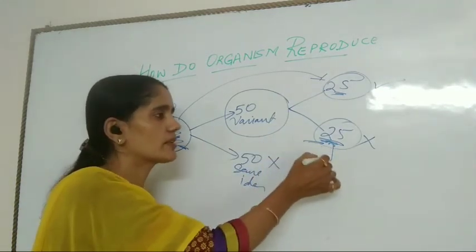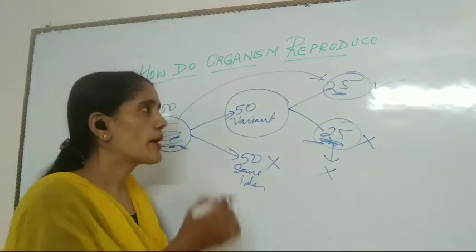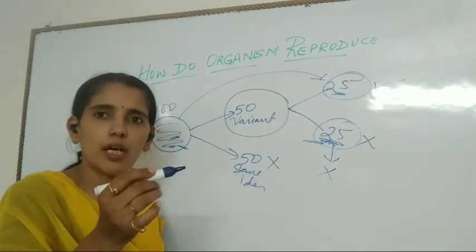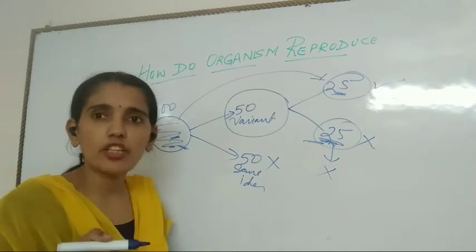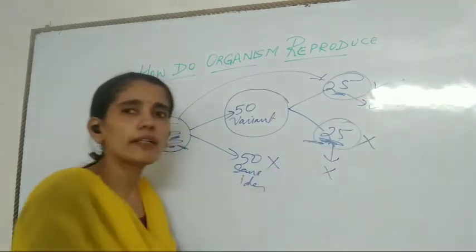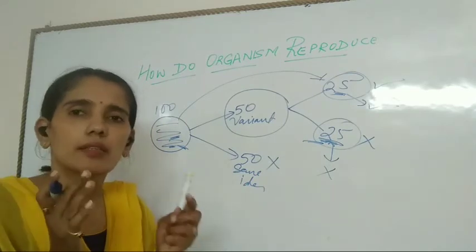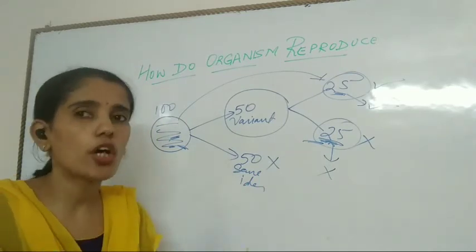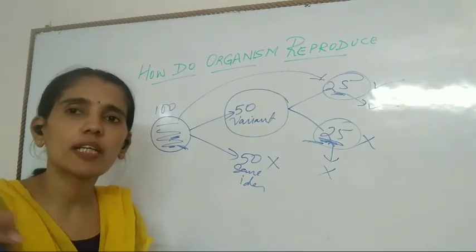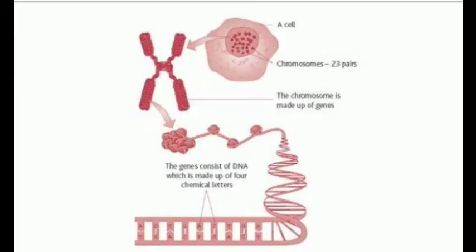Due to the sudden increase in temperature, these bacteria will not survive. But these other bacteria were compatible due to the variation which has taken place in the DNA. They are compatible with the high temperature, so they will survive. So we can say that variation may or may not be beneficial for an organism, but it is beneficial for the species if the species survives in that condition.